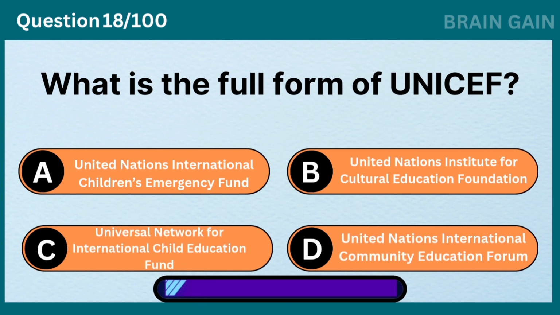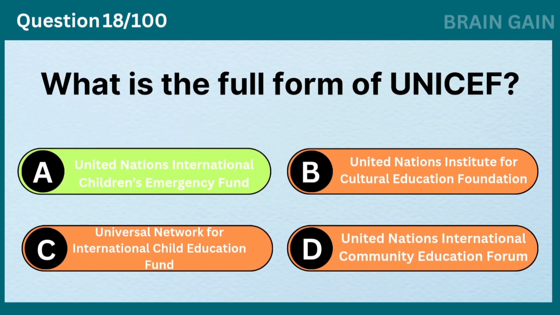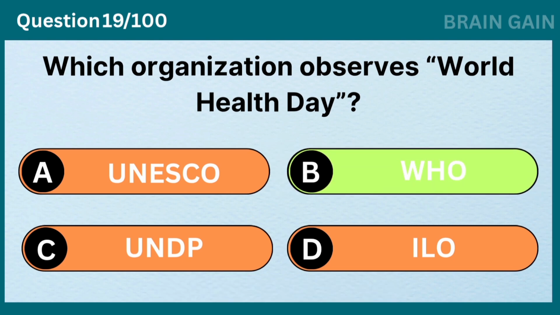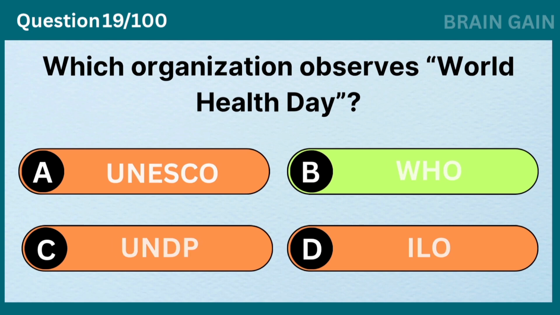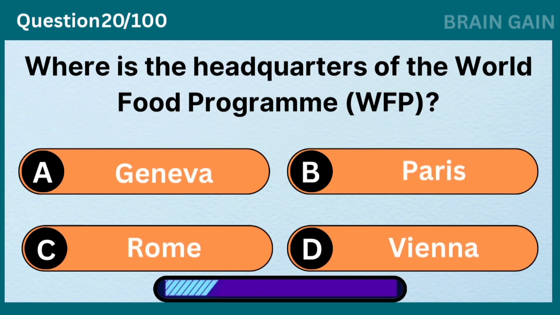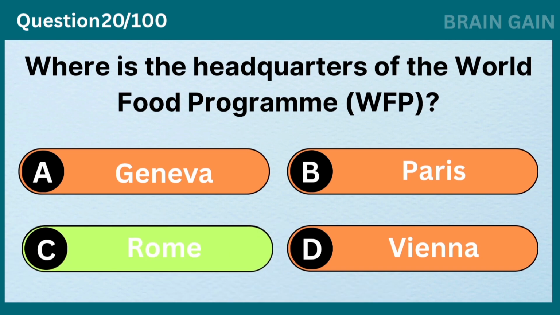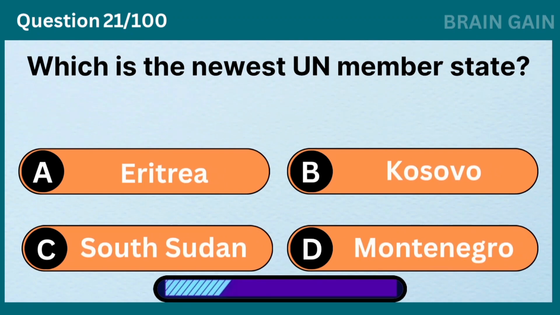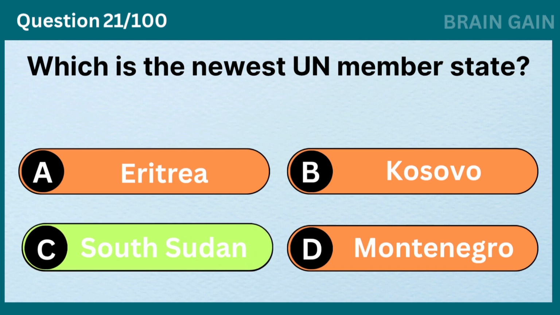What is the full form of UNICEF? United Nations International Children's Emergency Fund. Which organization observes World Health Day? WHO. Where is the headquarters of the World Food Programme? Rome. Which is the newest UN member state? South Sudan.